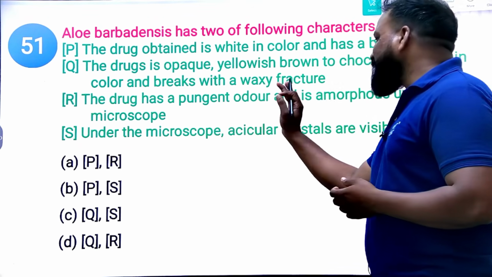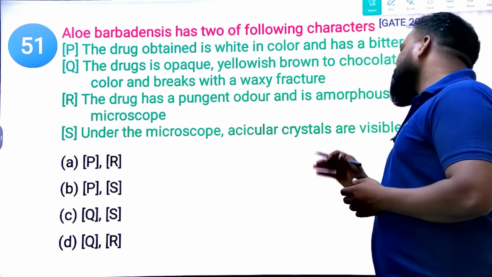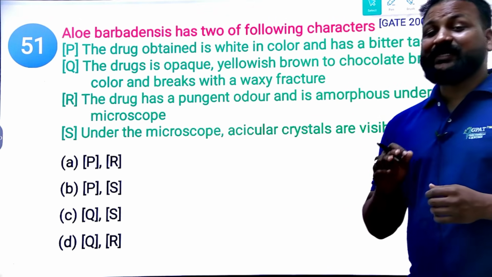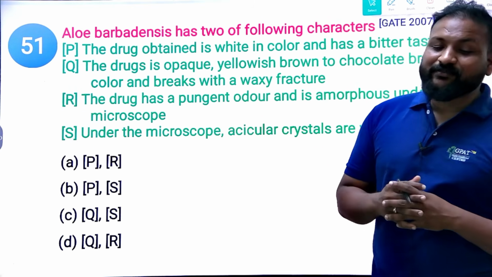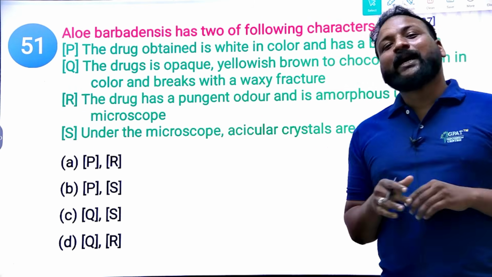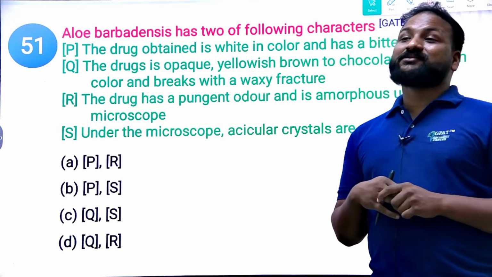And the drug has a pungent odor and is amorphous. Under the microscope, acyclovir crystals are visible. It is difficult, but we made it simple in our modules. You can refer to our GDC Navigator modules. In that, we clearly mentioned it with a table. We have already mentioned it in so many videos as well.